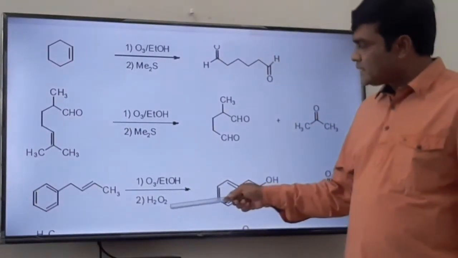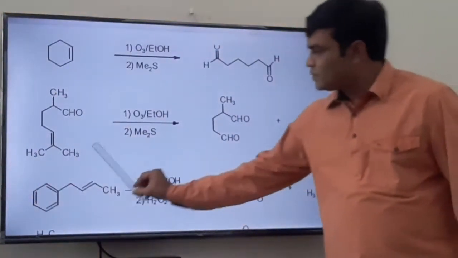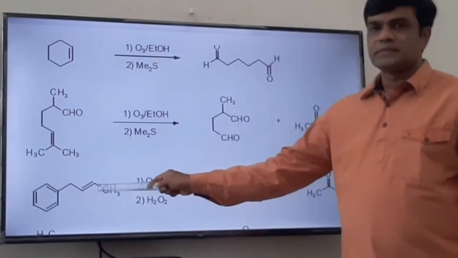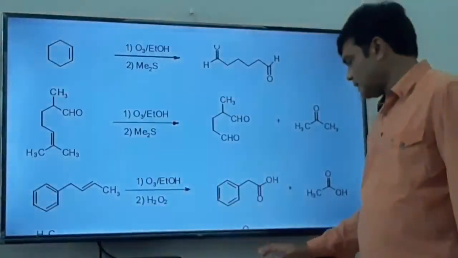But hydrogen peroxide is there, so we will not get aldehyde. Instead of that, we get the acid. So one carbon will oxidize to carboxylic acid, and this is another carboxylic acid. We get this one because hydrogen peroxide is there.